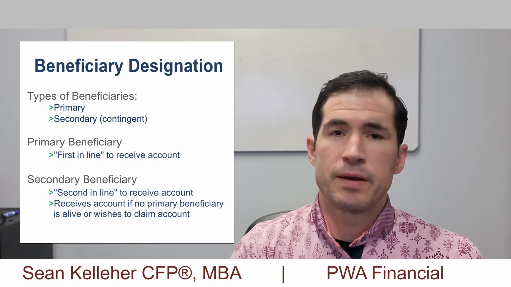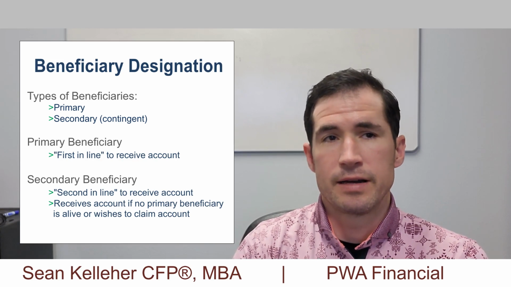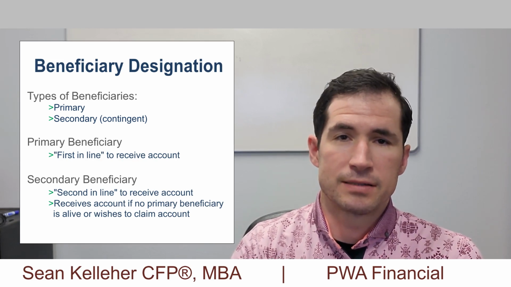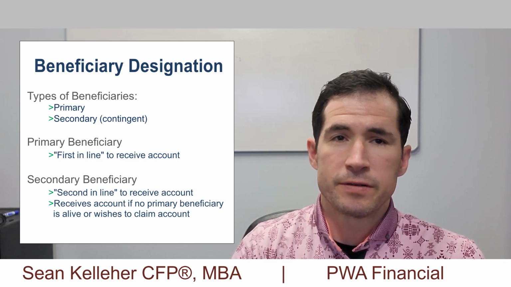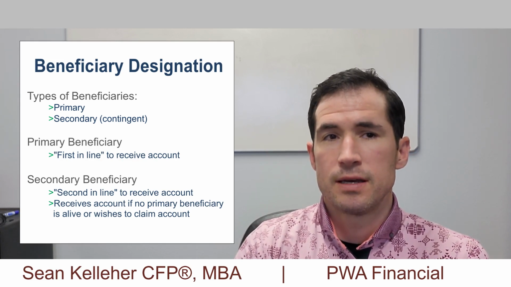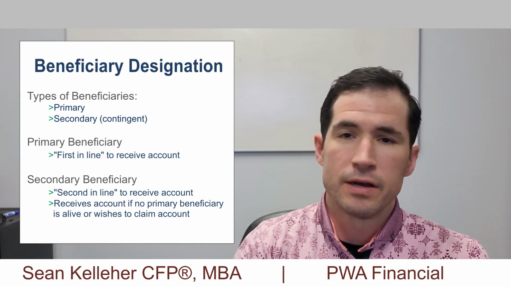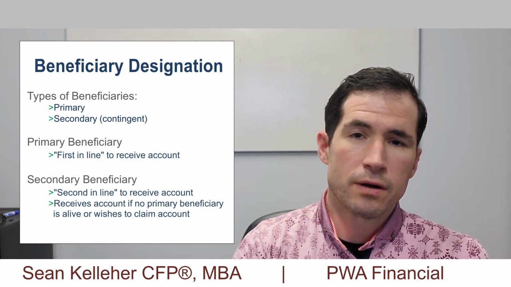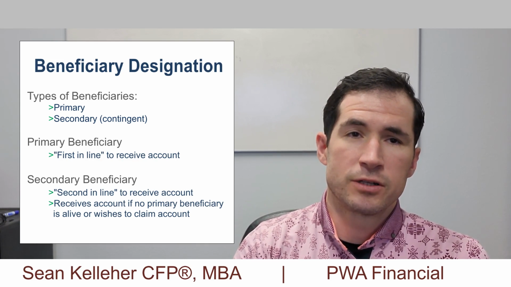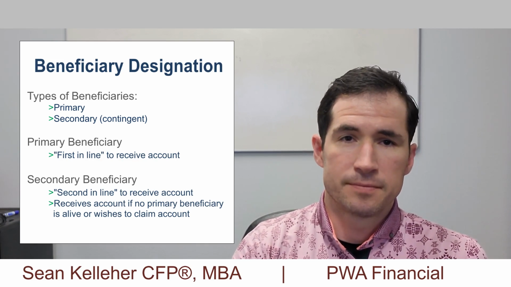A secondary beneficiary is a person who is second in line to receive your account upon your passing. A secondary beneficiary only receives the account proceeds if none of the primary beneficiaries are alive to receive it, or if none of the primary beneficiaries want to claim the account.